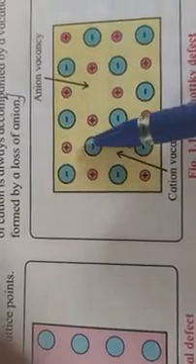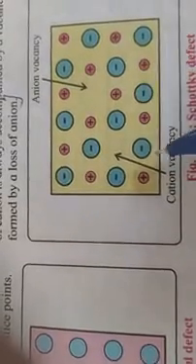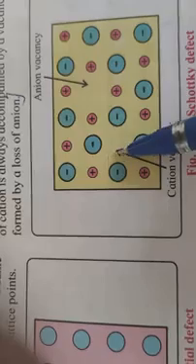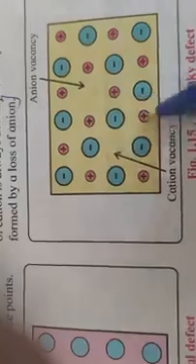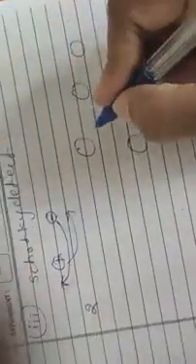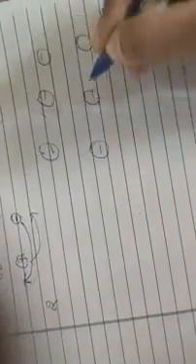The cations are smaller in size, whereas the anions are larger in size. Here one cation is missing and here one anion is missing, and they are taking the position where the place is available. Means in the case of this Schottky defect, two holes are available. If you take the example, these are the anions and these are the cations.